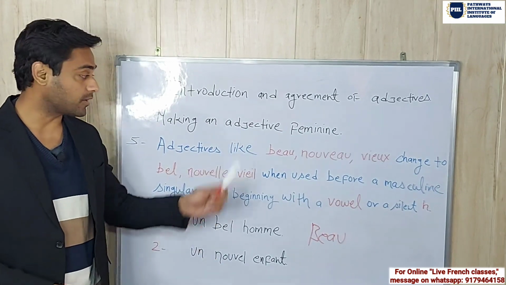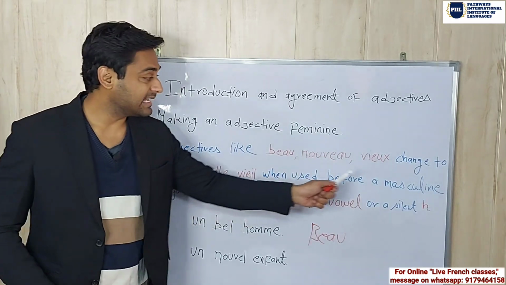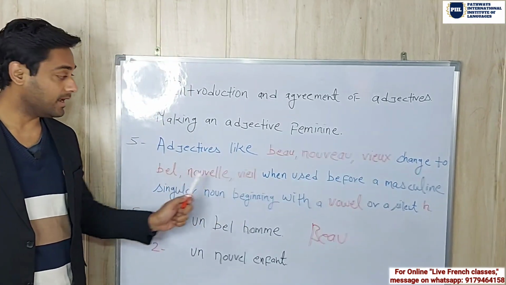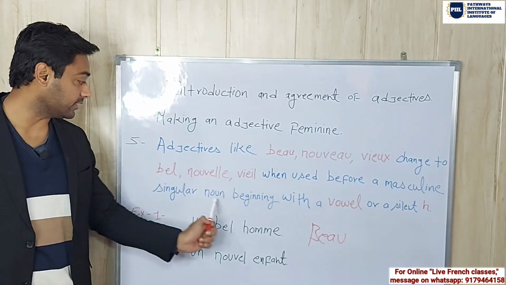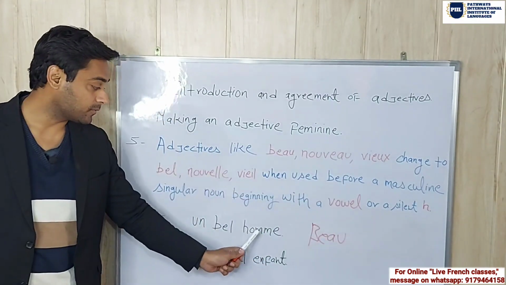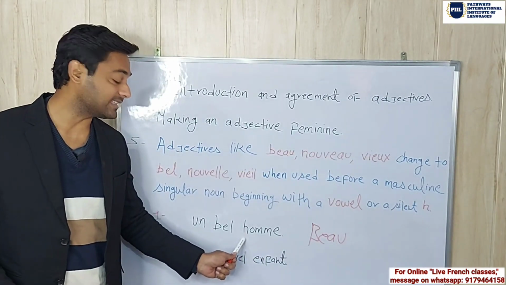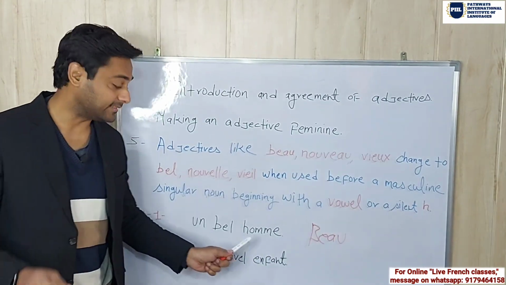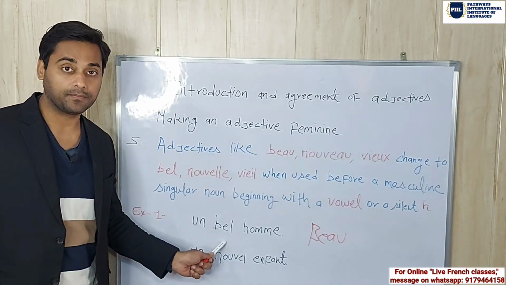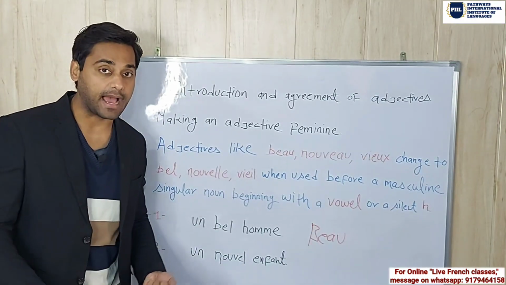Why? Because of this rule. What is this rule saying? Adjectives like beau change before a masculine singular noun beginning with a vowel or a silent H. So this homme is a masculine singular noun and it is also starting with a silent H. That is why we are using bel here instead of beau. So un bel homme, a handsome man.